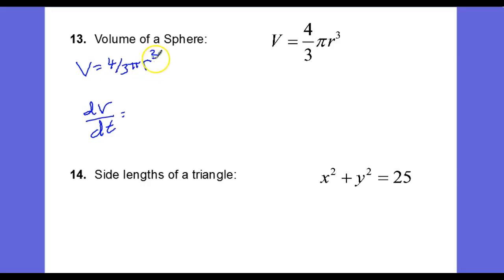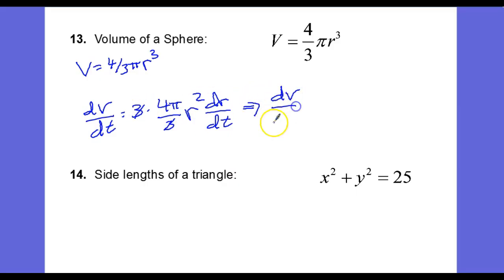I'm going to apply the power rule, and so that gives me 3 times 4 pi over 3 times r squared. Now applying the chain rule, we differentiate r, dr/dt. And of course, canceling the 3's, we end up with dV/dt equals 4 pi r squared dr/dt.